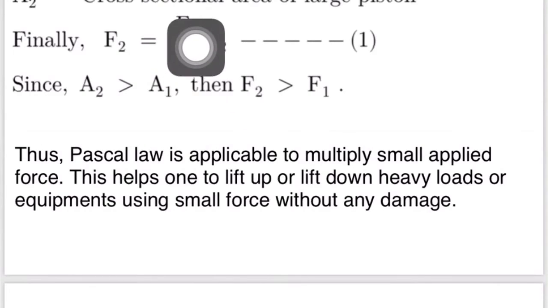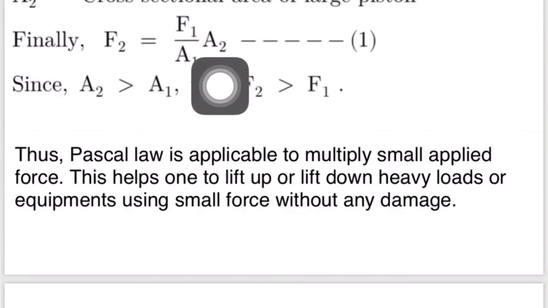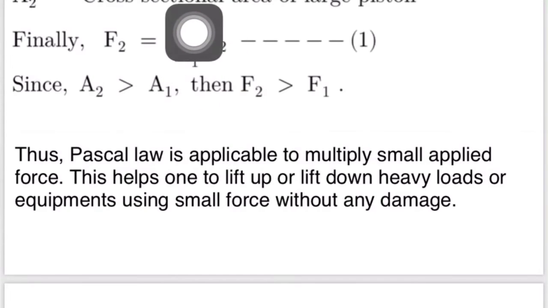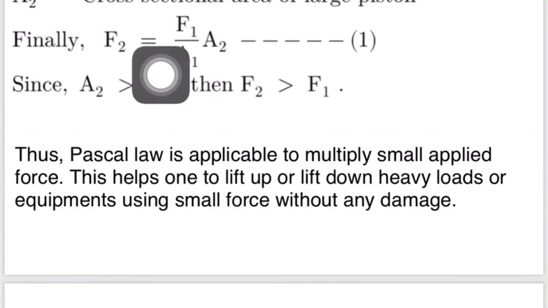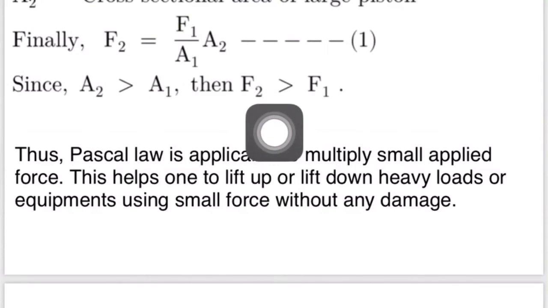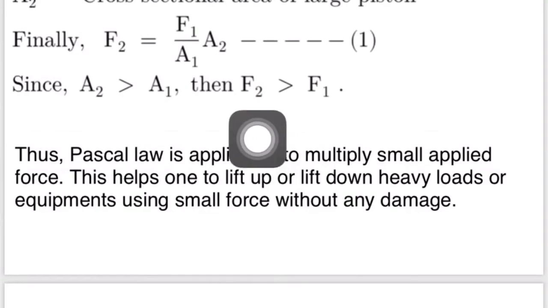Then from equation 1, since A2 is greater than A1, this term is greater than F1, which results in F2 being greater than F1.